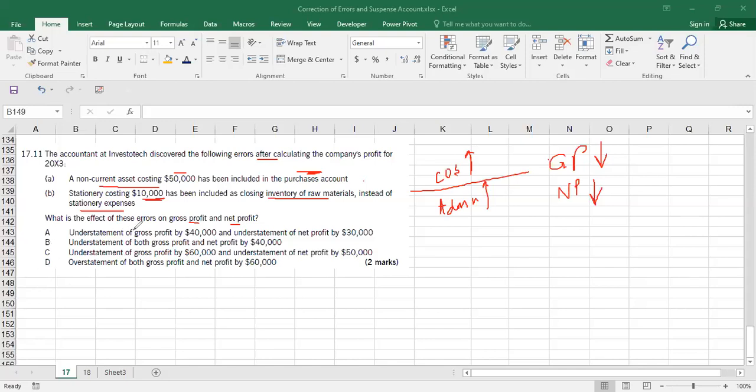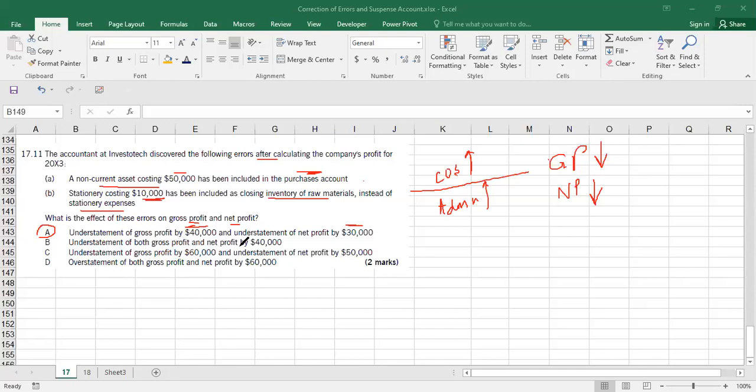Option A, understatement of gross profit by 40,000 and understatement of net profit by 30,000. This is your answer, because your gross profit is understated and net profit is also understated, but the amounts are different. Why the amounts are different, I will explain.